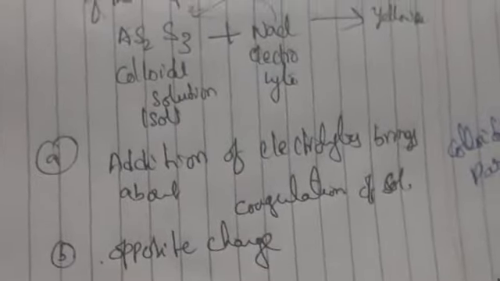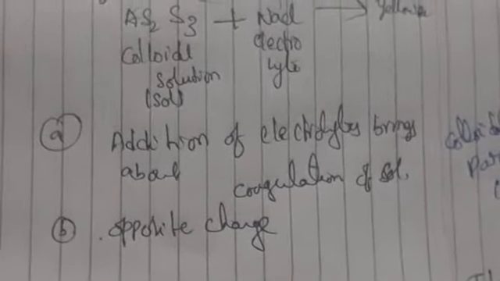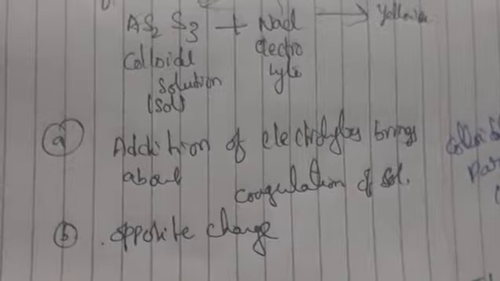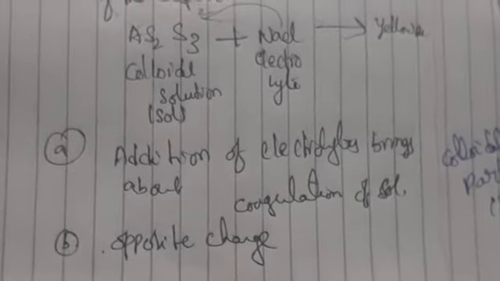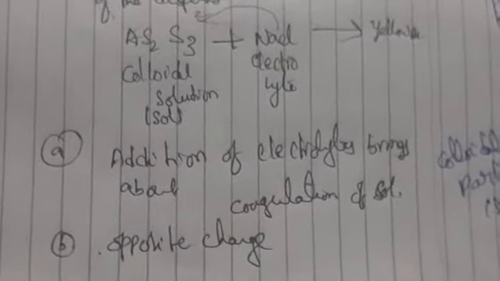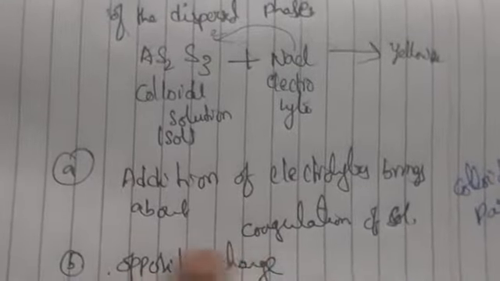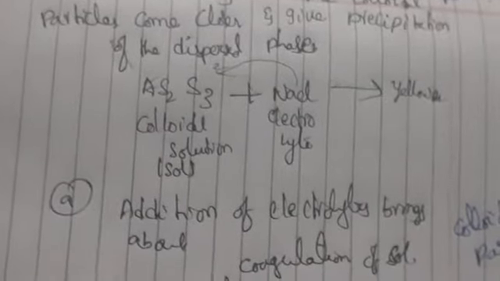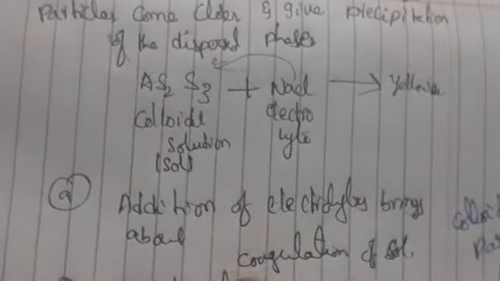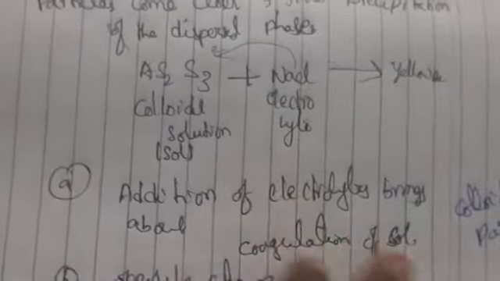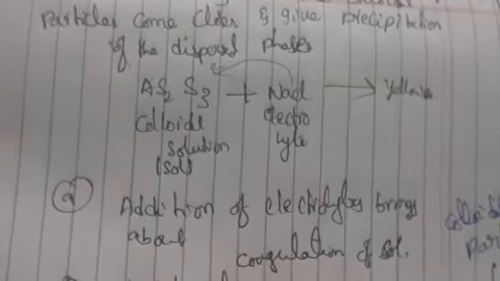We have discussed an example, and we can also discuss Fe(OH)3, which is positively charged. When you combine it with an oppositely charged electrolyte, the settling down of discharged sol particles is called coagulation, or precipitation of the sol.